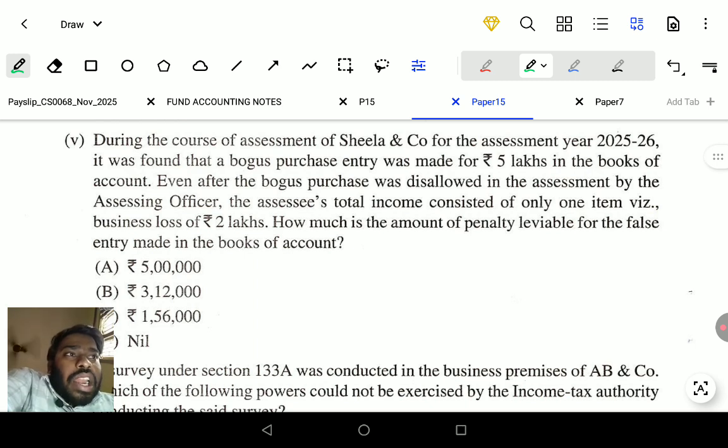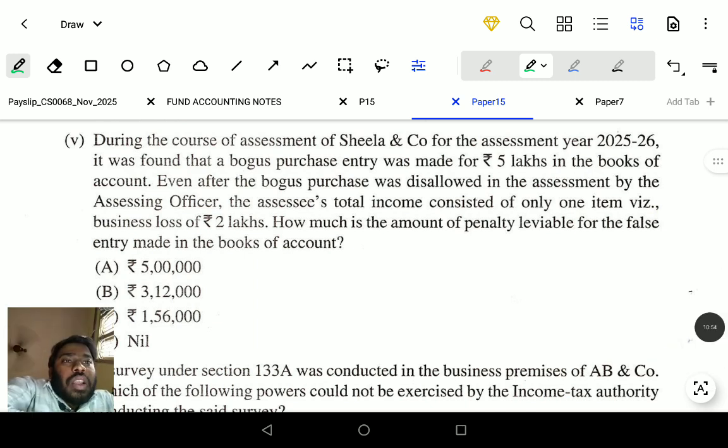Viz means that is. How much is the amount of penalty liable for the false entry made in the books of account?